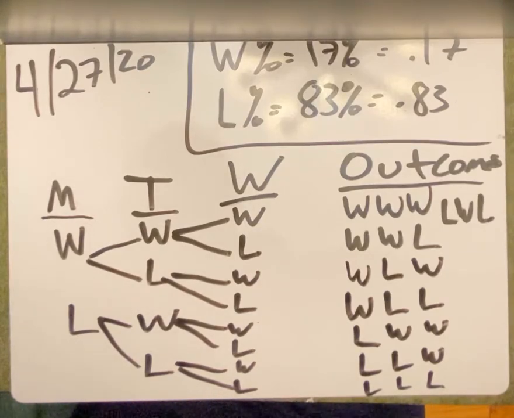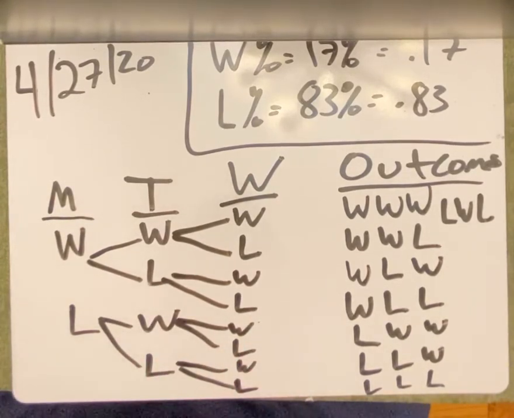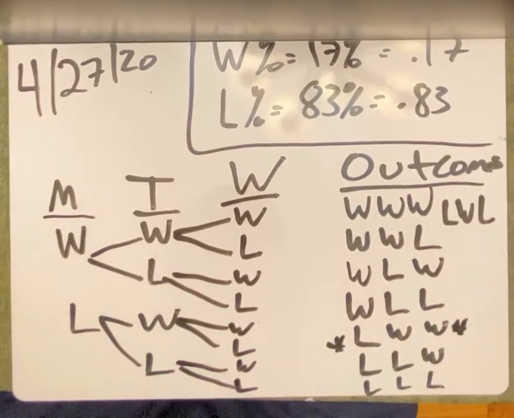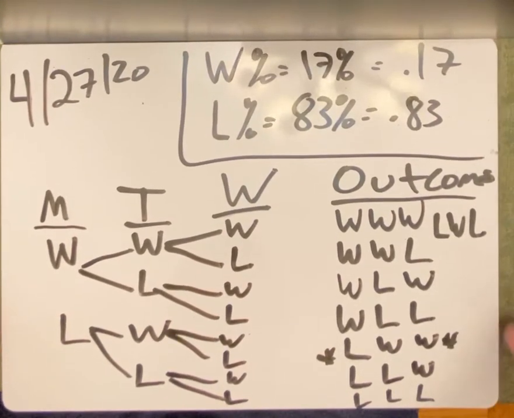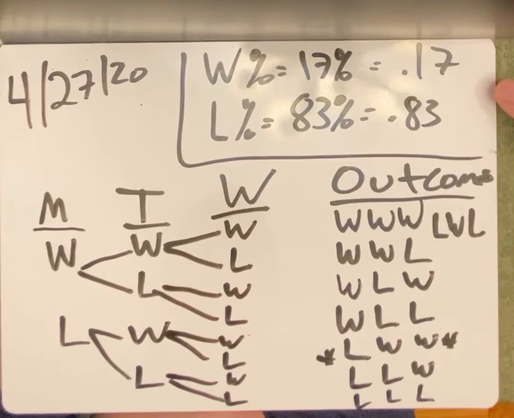What is the probability that the player will not win on Monday, but will win on Tuesday and Wednesday? So, not win on Monday, but win on Tuesday and Wednesday. They're looking for this. You're saying to yourself, how can I find that out? Well, if you remember back at the beginning of the video, I created my percentages. When we get percentages, we multiply everything to see the total probability.